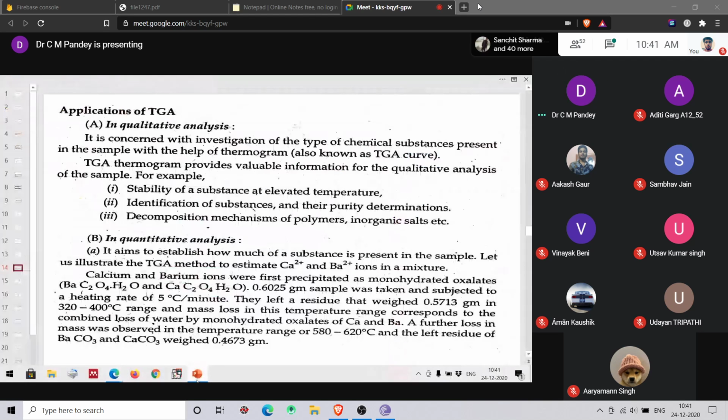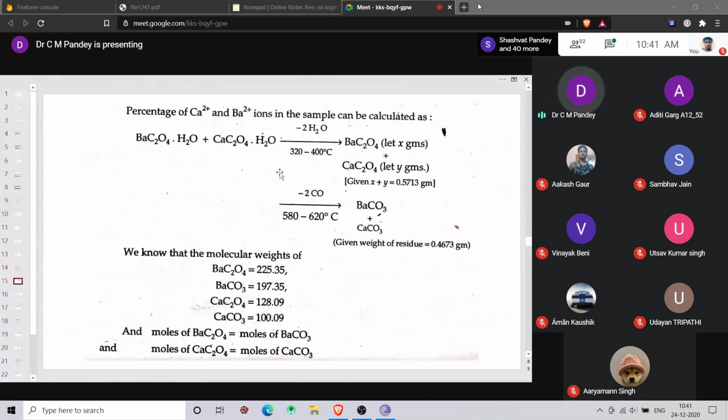So in quantitative analysis, it can be used to estimate calcium ion and barium. It can be used to estimate how much of a substance is present in the sample. Here is an example and the calculation that is shown on screen. That is a very simple calculation. You will see that at 320 to 400 degrees, there is a first weight loss, and this is due to the liberation of the water molecules. And at 580 to 620 degrees centigrade, there is liberation of carbon monoxide from the system. That is the second mass loss.